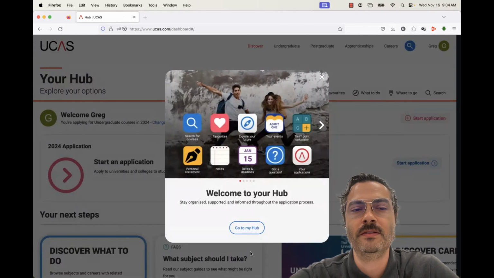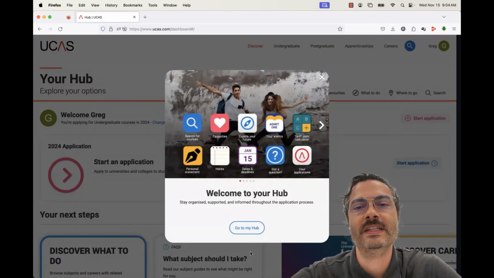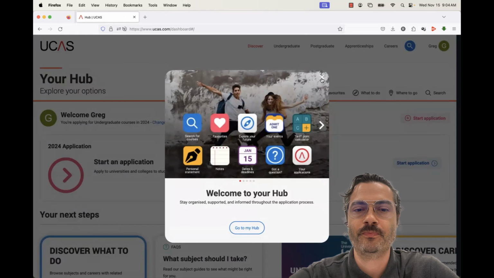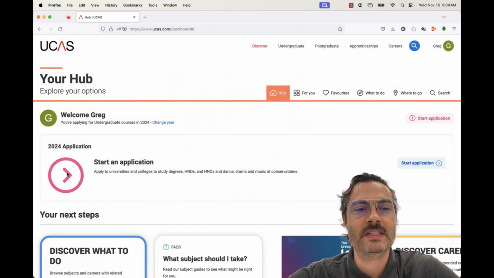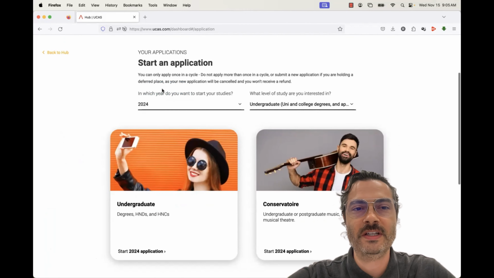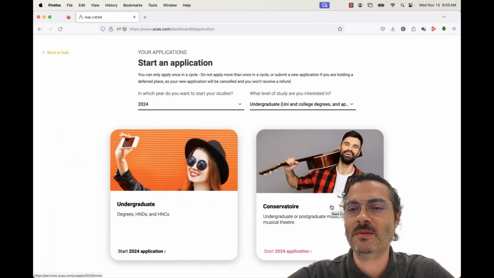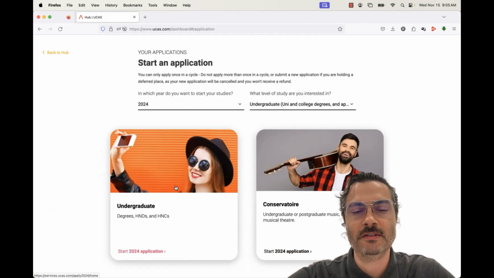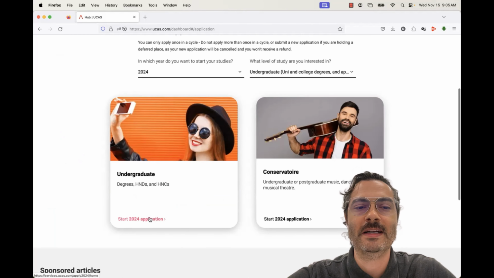Okay, so now we are in the hub. Once you're logged in as a student to create an application or to do some searching and saving of results, you'll find yourself in that hub. And the first thing at the top here, start an application. So we're about to hit start our application here. And it's just verifying again that we're starting for 2024, an undergraduate. And if I was into music, dance or drama, theater, I could do a conservatory application, but we're going to do the regular standard university application here.